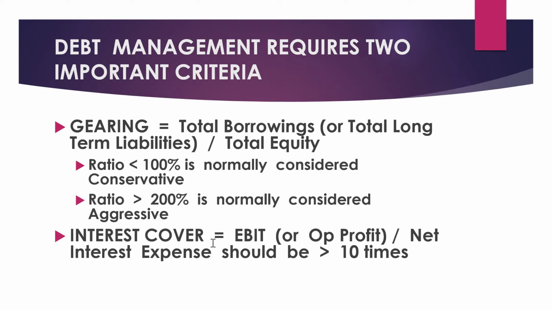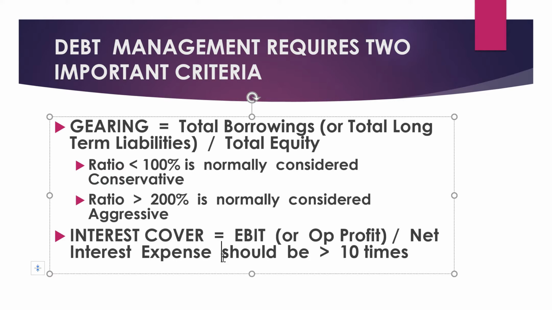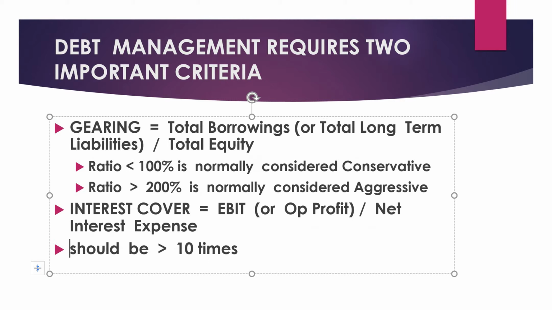Another very important ratio, and sometimes overlooked, is the interest cover. Interest cover basically measures how much operating profit or earnings before interest and tax the company can generate for every $1 of interest that it has to pay. And the rule is that for every $1 of interest that the company pays, they should be able to find at least $10 of operating profit, and hence interest cover, which is EBIT over net interest expense, should normally be more than 10 times.